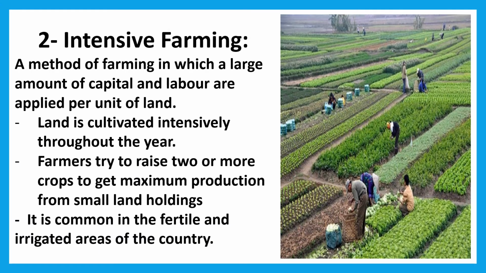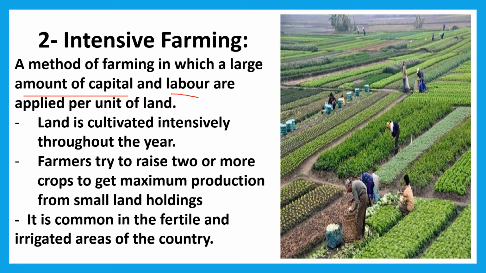Second one, intensive farming. Intensive farming is a method of farming in which a large amount of capital and labor are applied per unit of land. What is intensive farming, children?